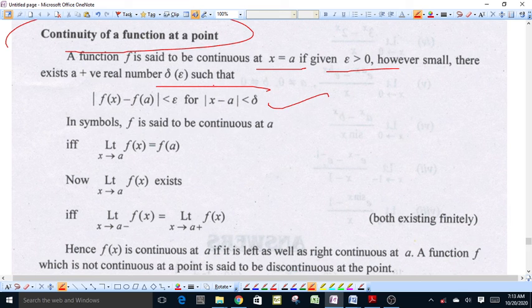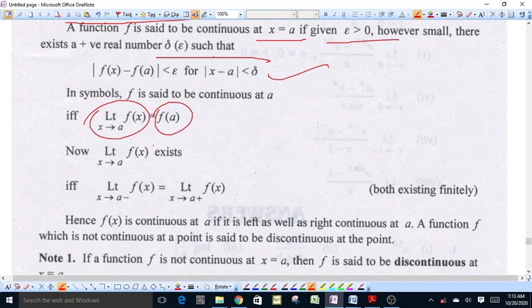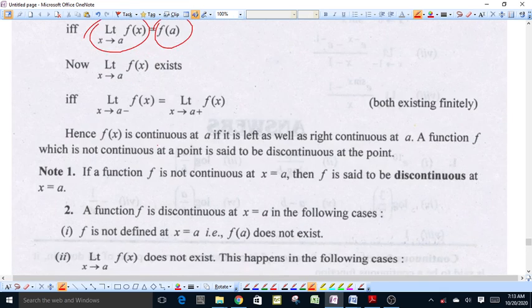Or we can say that limit of function at point a is equal to value of function at point a. This means limit of function f(x) as x approaches a is equal to value of function f(x) at x equal to a. Then we say that function is continuous. A function is said to be continuous if it is continuous from left as well as right.